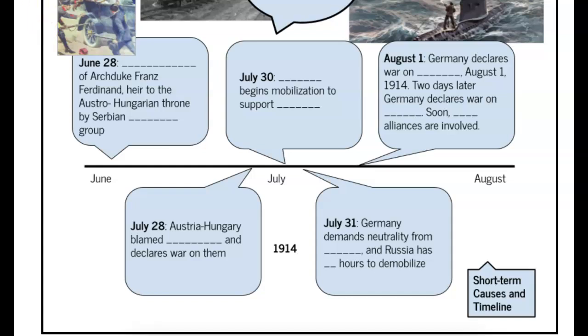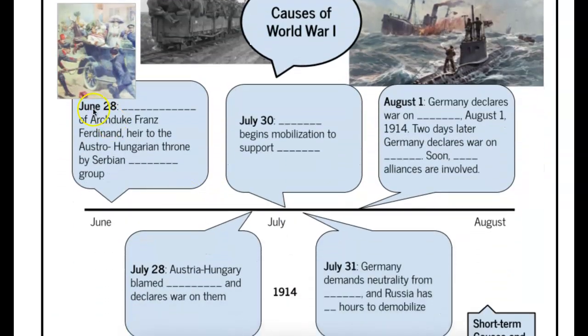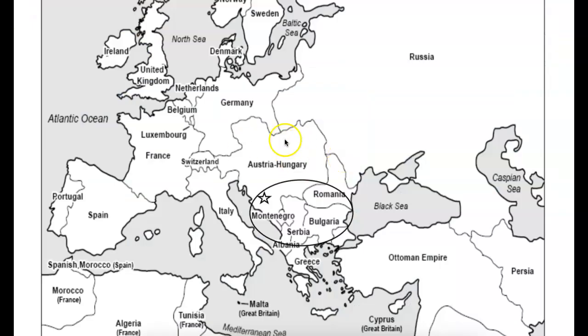So the thing that really kicks off the war after all these long-term causes and this whole buildup that we already talked about is this incident that happens on June 28, 1914. Now on this date we have the assassination of the Archduke Franz Ferdinand, who was the heir to the Austro-Hungarian throne, and he was assassinated by a Serbian terrorist group. So here's Austria-Hungary. They're a big player during this time, and Serbia is one of their neighbors to the south, and they have a big rivalry.